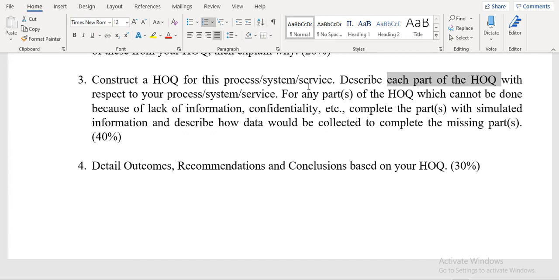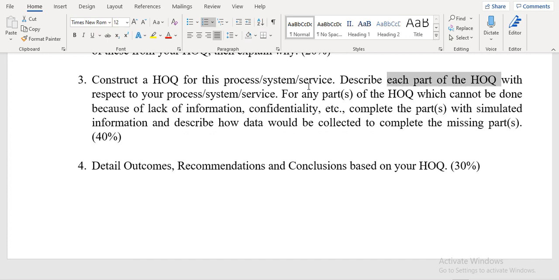Okay, that is why he's asking here to mention if any lack of information or confidentiality issues are there in your document, it should be explained over here. Okay, so broadly this is all about it. So the first part is HOQ, that is already completed by you. Next, describing HOQ, like I clearly mentioned each and every part of the HOQ and how to include data into the HOQ.